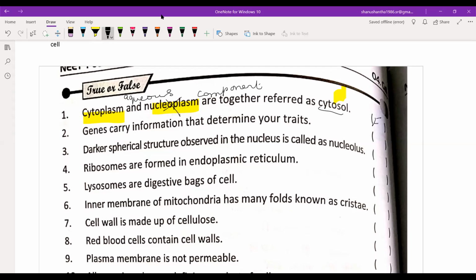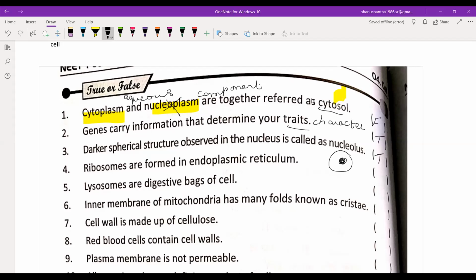Yes, ma'am. Genes carry information that determines your traits. Ma'am, what are traits? Traits are characters. Yes, ma'am, it's true. Okay, it is true. Very good. Darker spherical structure observed in the nucleus is called nucleolus. Some dark structure we see inside the nucleus. True, ma'am.